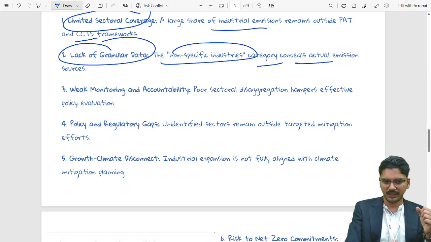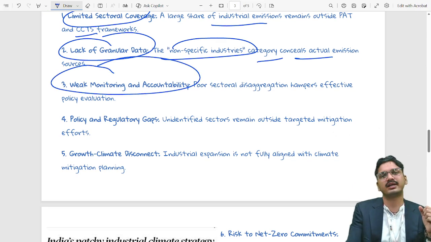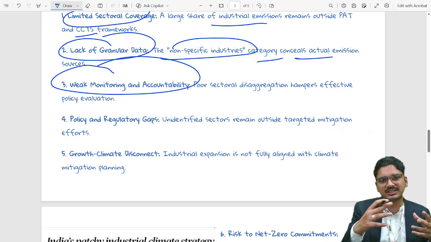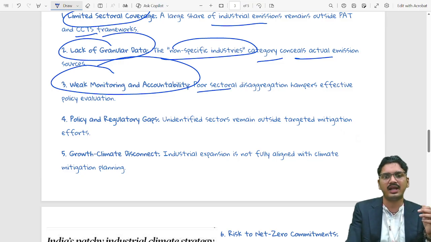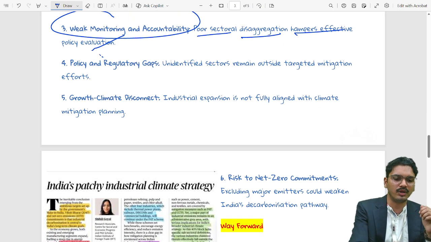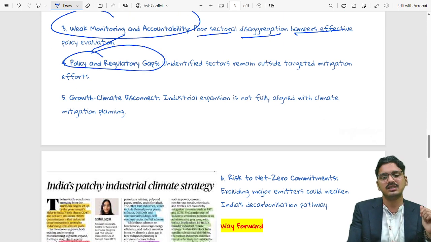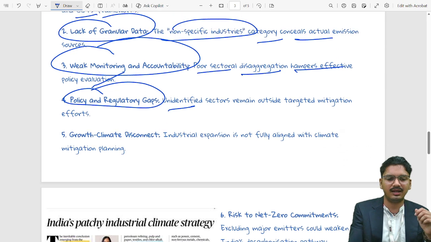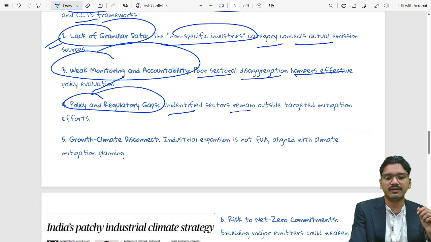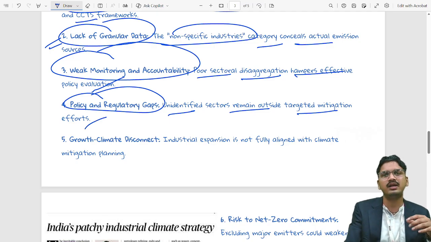The next is weak monitoring and accountability. Not only categorization, but the monitoring aspect is also weak, where poor sectoral disaggregation hampers effective policy evaluation. Next would be the policy and regulation gaps. Unidentified sectors like this remain outside the mitigation efforts of the current government.